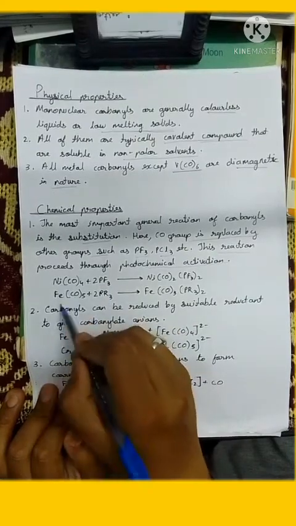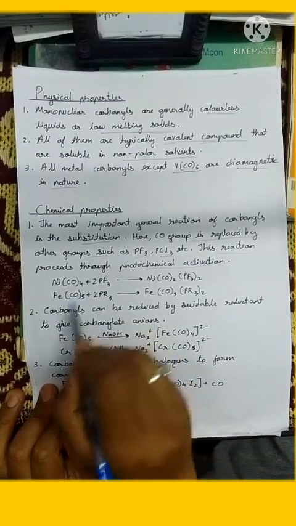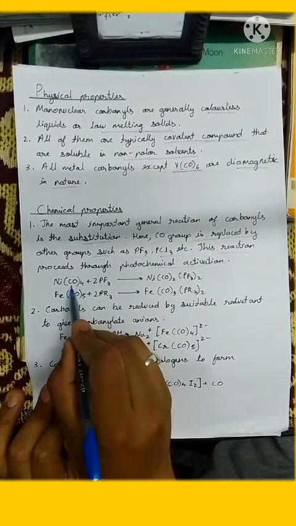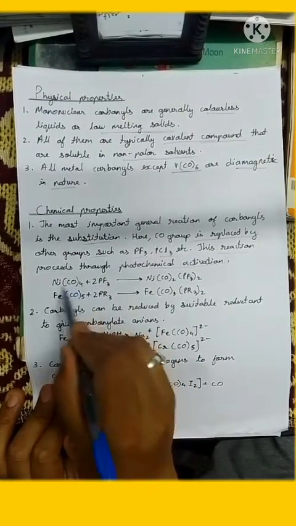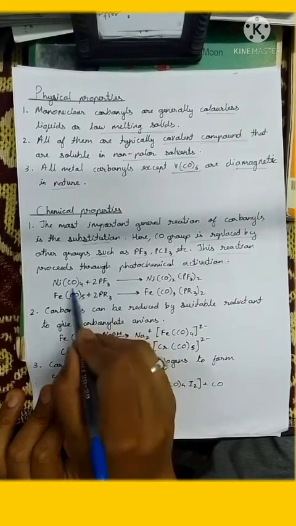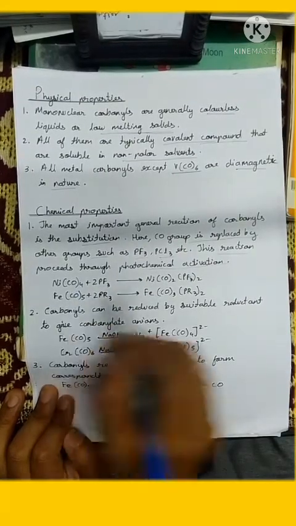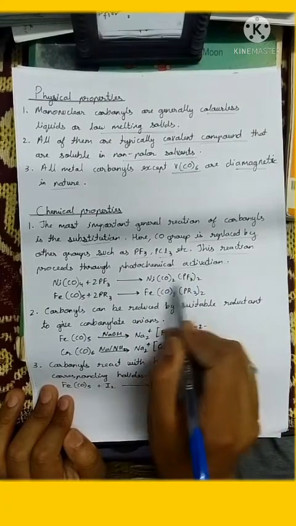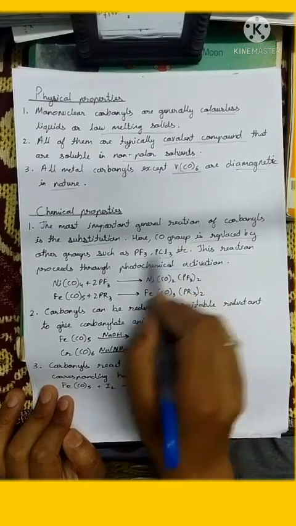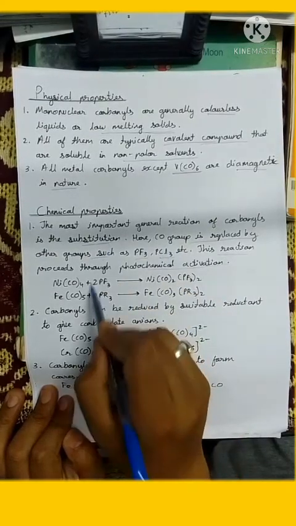In both cases, we see that this group replaces the CO group in the metal carbonyl. So here two molecules of PF3 replace two CO groups in this reaction. That's why it is the most interesting reaction, because it is a substitution type of reaction.